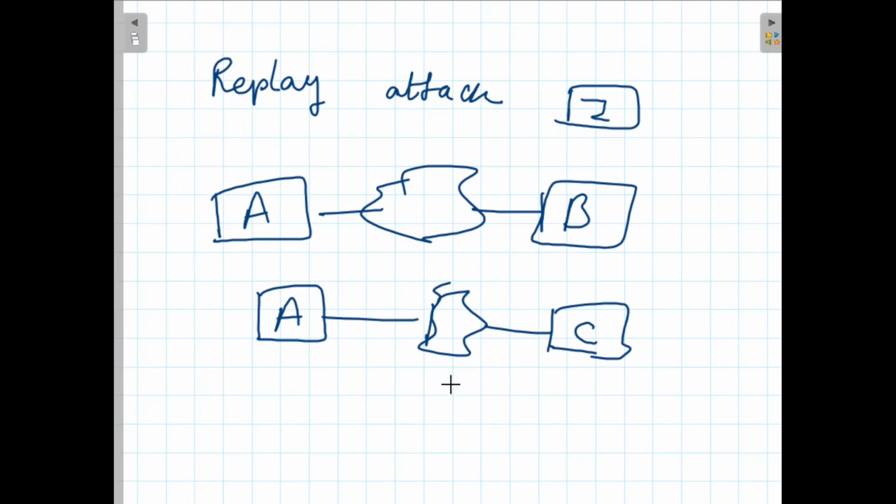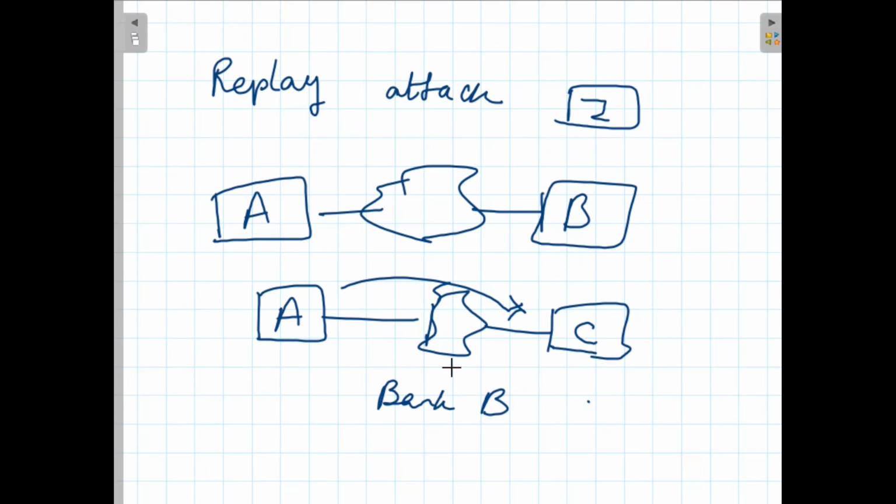Now A and C are going to have accounts with the bank B. Now A transfers a certain amount to C's account. Those are legal things; legitimately they are going to do those actions. And what user C will do is capture those messages and send a copy to the same bank B. Once user A sends a certain amount to C's account via bank B, user C will capture it and send a second copy to bank B.